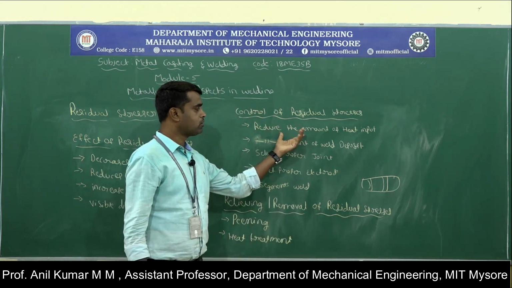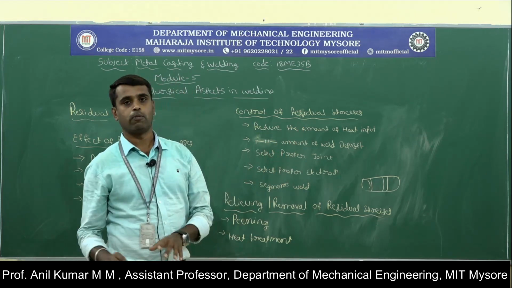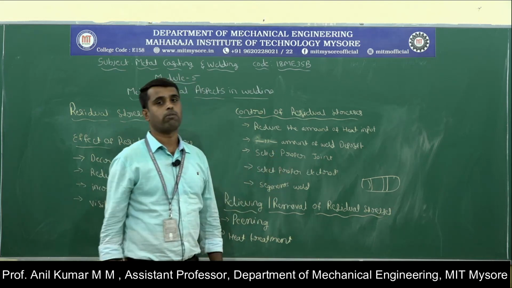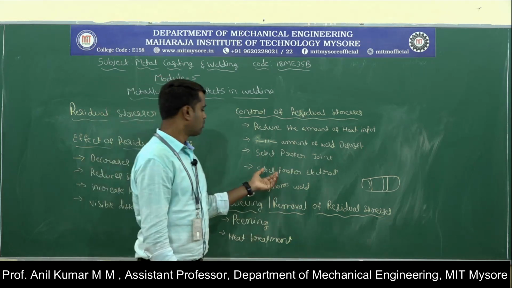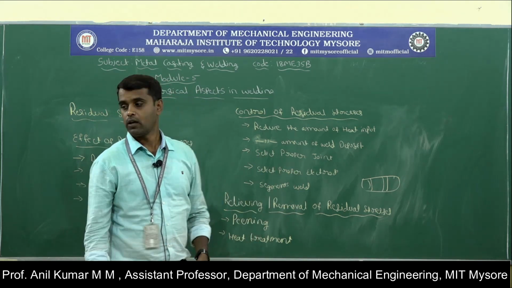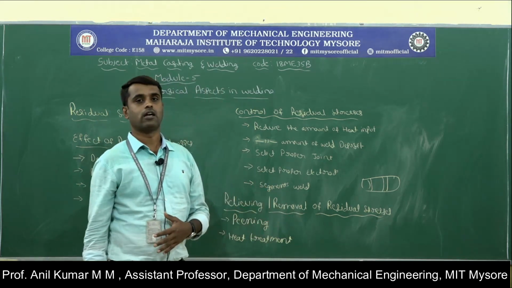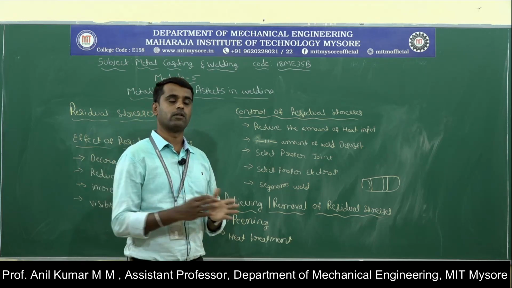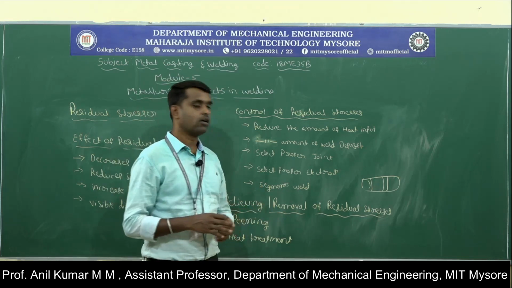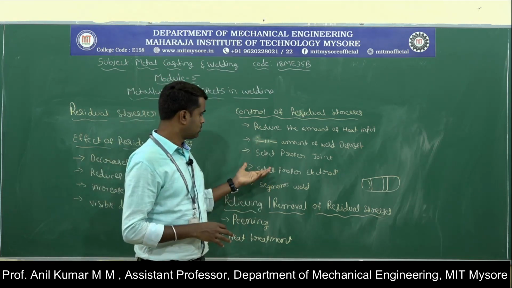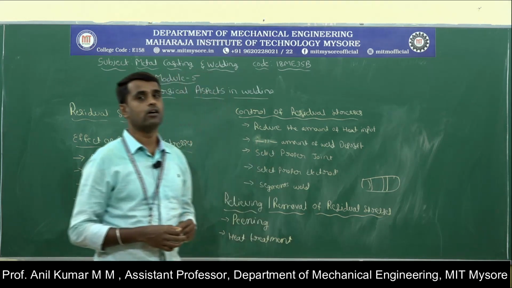One is we have to reduce the amount of heat input and minimize the amount of material deposited into the joint, and we can select the proper welding joint, like U grooves instead of V grooves. Then select the proper electrode, and select segment welding instead of continuous welding, with a welding sequence that does not go from one end to the other. These are the steps you can select to control the formation of residual stresses inside the workpiece material.